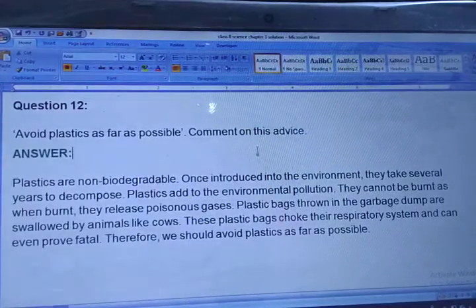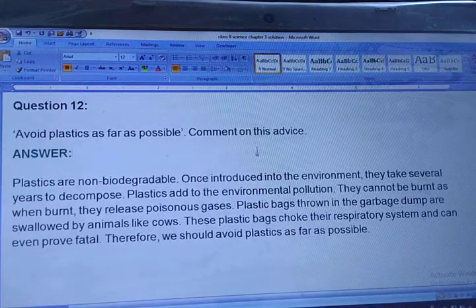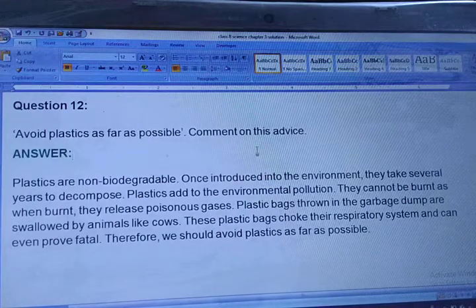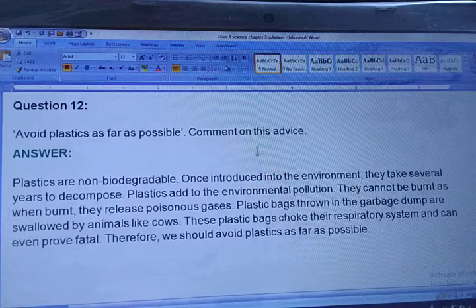Avoid plastic as far as possible. Is it possible? Can we avoid plastic? Comment on this advice. Plastics are non-biodegradable. Once introduced into the environment, they take several years to decompose. Plastics add to the environmental pollution. They cannot be burnt, as when burnt, they release poisonous gases.